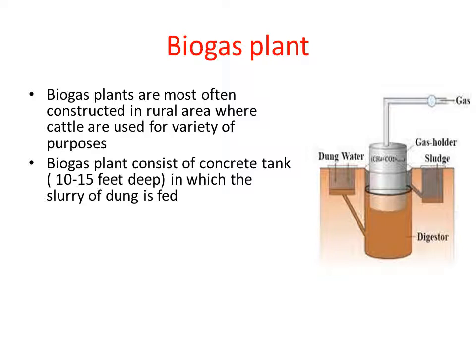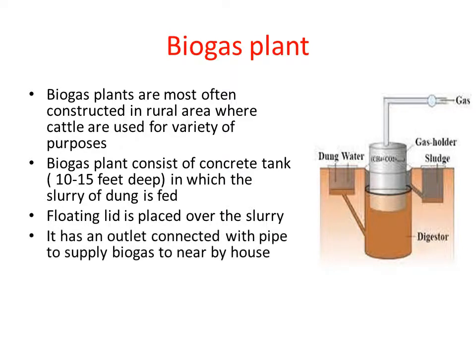floating lid. Over the surface of the digester, there is a lid that is called the floating lid. This floating lid moves up and down when the gas is collected, right? The floating lid consists of an outlet. The outlet is connected with a pipe.